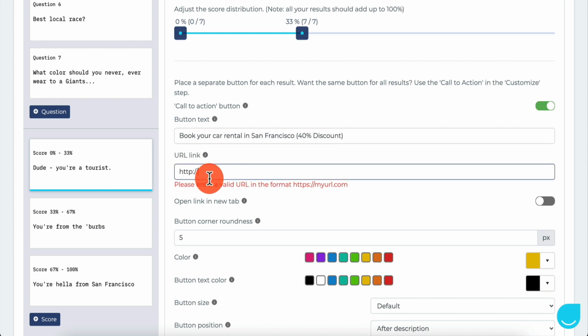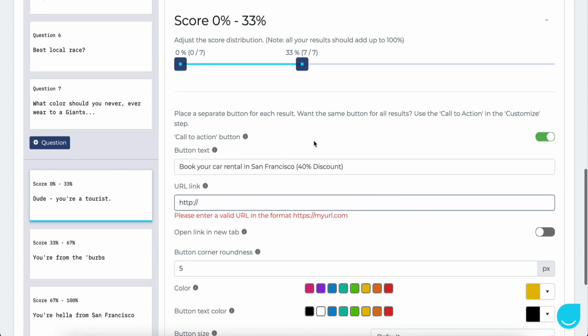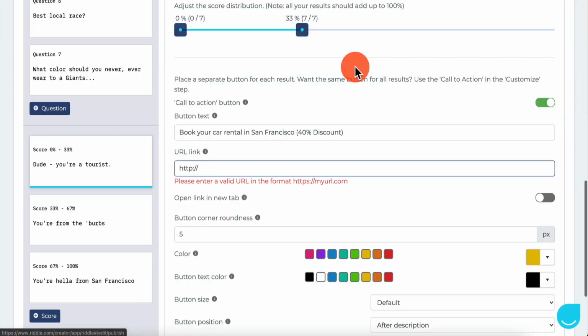And this is going to be your affiliate link. You can do the same thing in all of them. You just copy and paste. So you can say, book your hotel or book your flight to San Francisco. Whatever you guys want. Now, when you do that, all you have to do is go to publish.